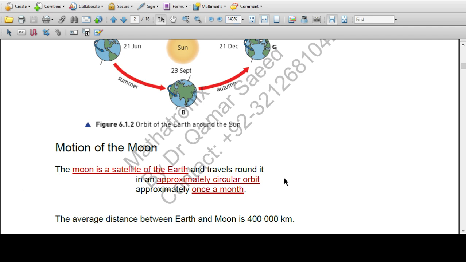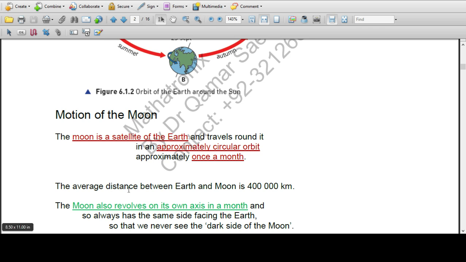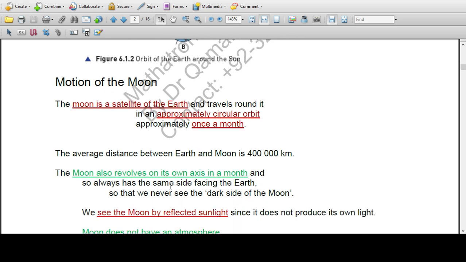The average distance between earth and moon is 400,000 kilometers. The moon also revolves on its own axis in a month, and so always has the same side facing the earth.